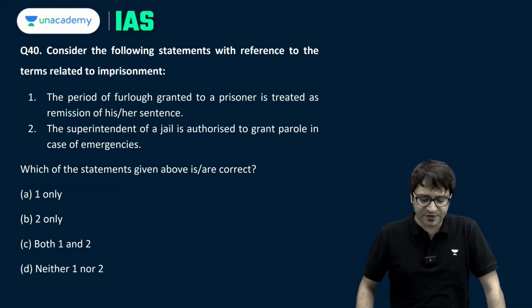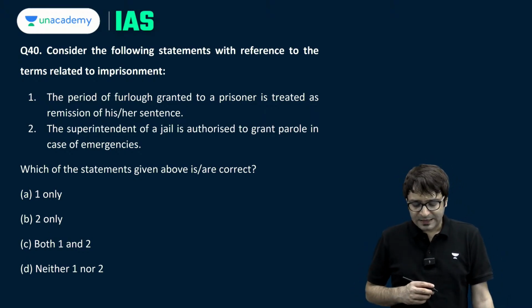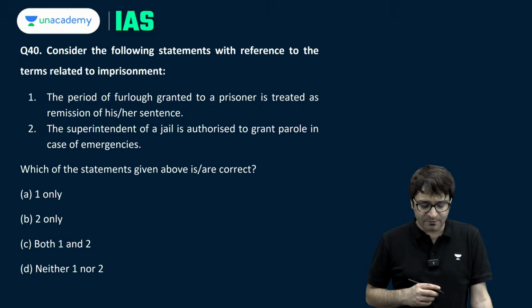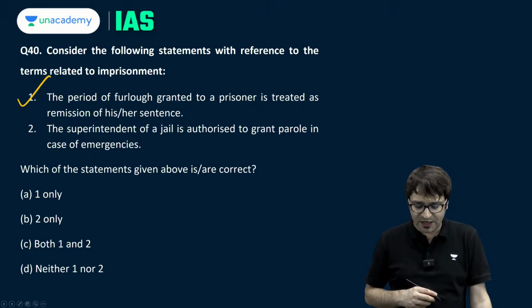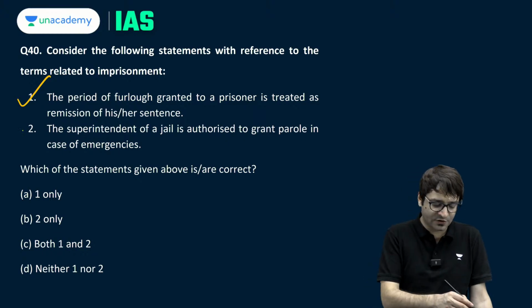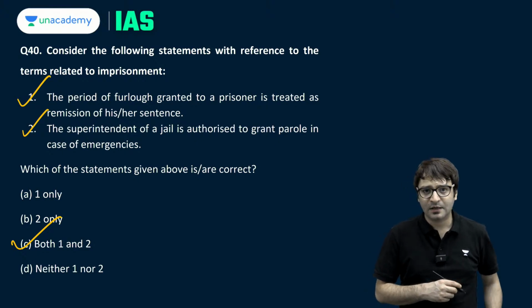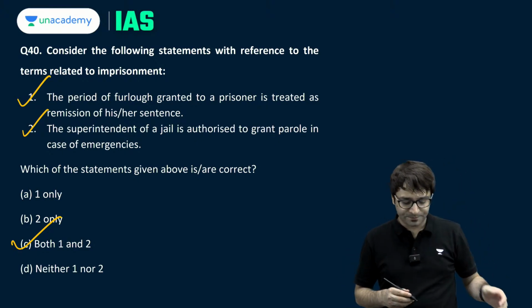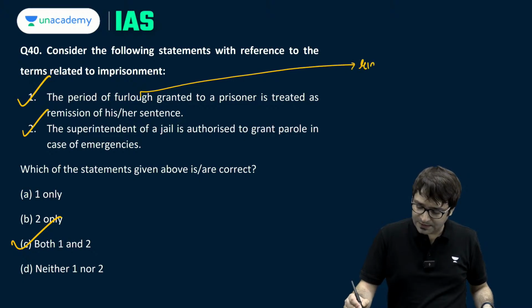Consider the following statements with reference to the terms related to imprisonment. The period of furlough granted to a prisoner is treated as remission of his or her sentence. Correct? The superintendent of a jail is authorized to grant parole in case of emergencies. Correct? Which of these statements are correct? Both 1 and 2 is the right answer. Furlough is considered to be the right of a prisoner.